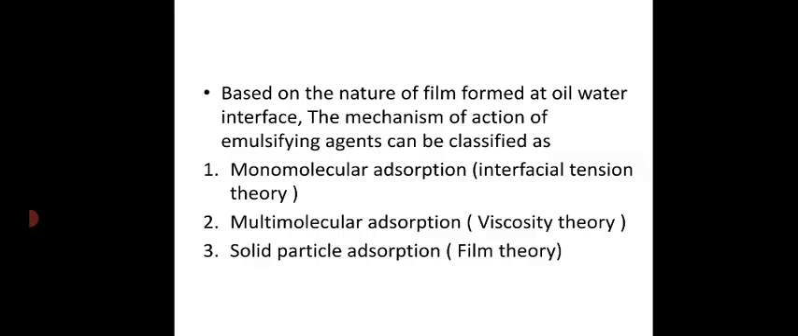In the case of surfactants, they only form a single layer over the surface of the droplet, that is the monomolecular adsorption theory. In the case of viscosity theory, we add polymers to increase the viscosity, and these polymers form a multimolecular layer or coat over the surface of droplets. So that is the difference between surfactants and polymers. Surfactants form a single layer over the surface of droplets, called monomolecular adsorption. Polymers form a multimolecular layer over the surface of the droplet. Multimolecular means more than two layers.